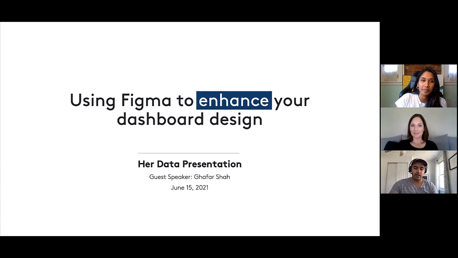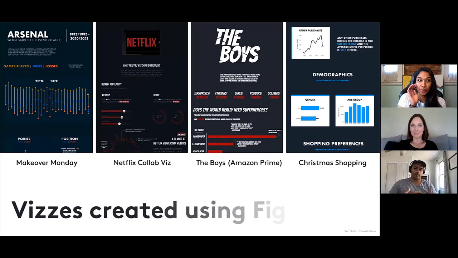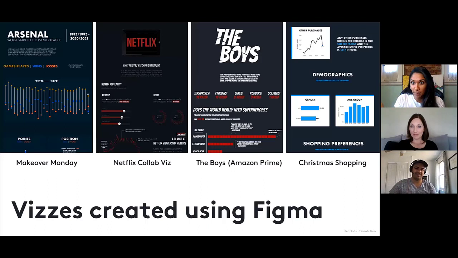So on this next slide, I would like to say that a lot of people in the community have started using Figma these days, and I feel like it's such a cool way to enhance your visualization, especially with Iron Viz coming up. This could be a great opportunity to learn another tool to enhance your dashboards. And I did try to go this alone, and did not do so well. So I'm very excited. Yeah, absolutely.